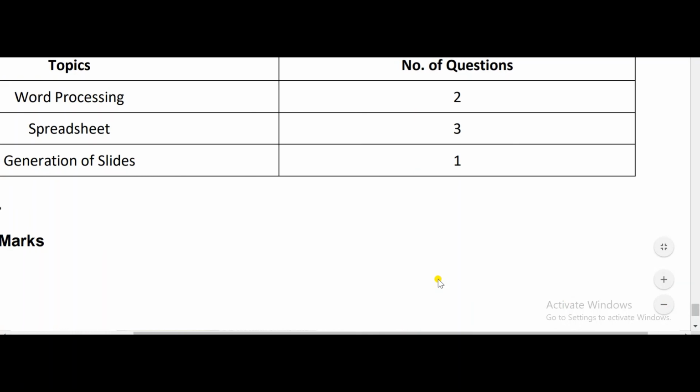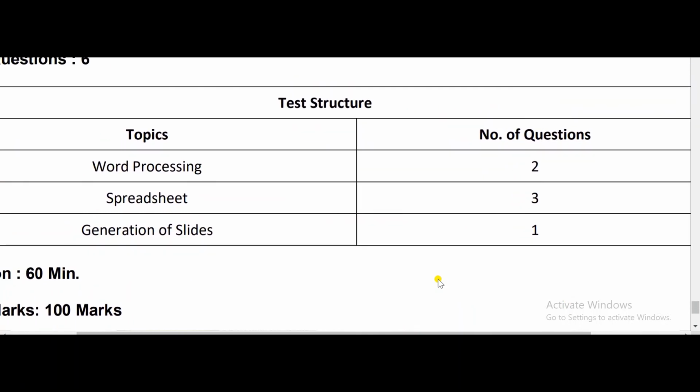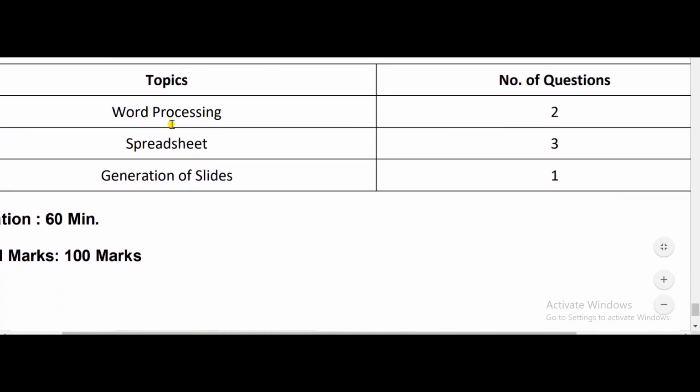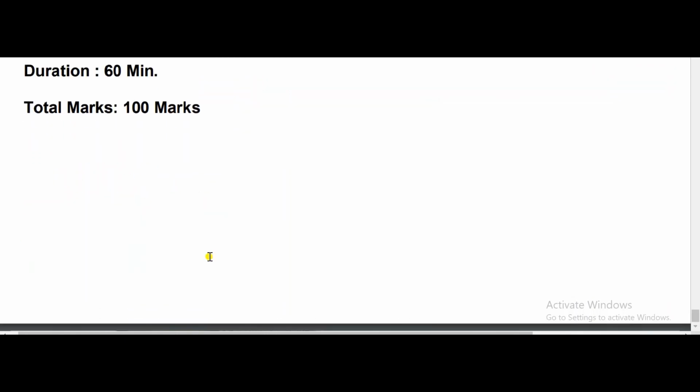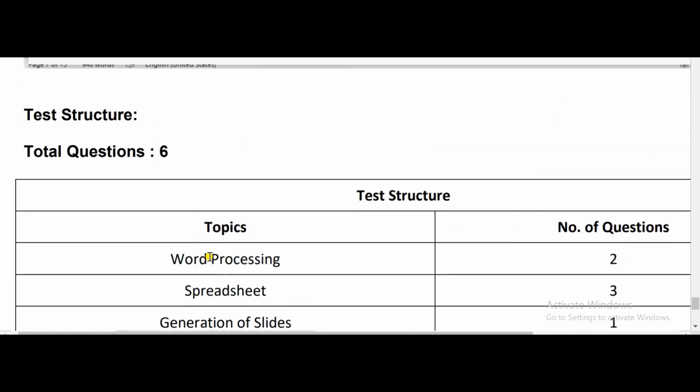Here they have mentioned the test structure. For word processing, that is MS Word, you will get 2 questions. From spreadsheet or MS Excel, you will get 3 questions, and from the generation of slides, that is PPT, you will get 1 question. The marks will be accordingly. 60 minutes will be the time and 100 marks is the total marks. This is the complete pattern which I have discussed.